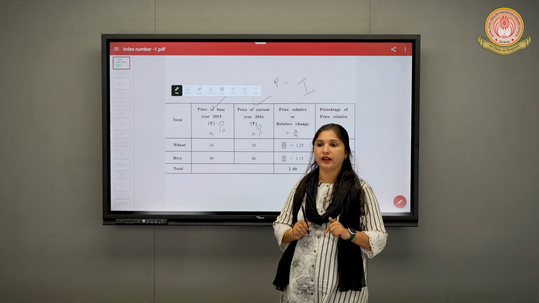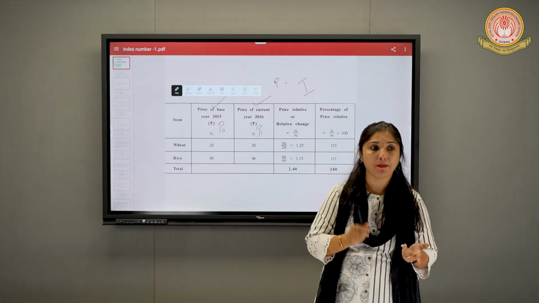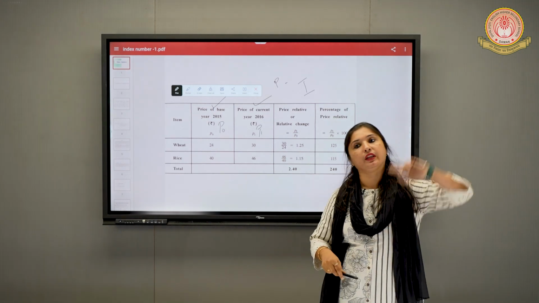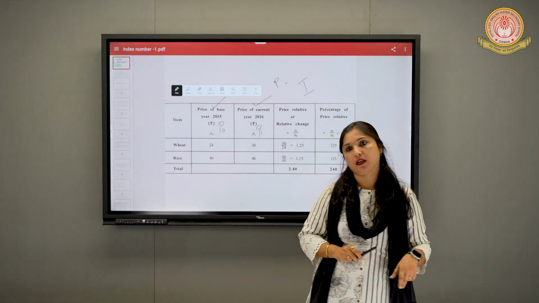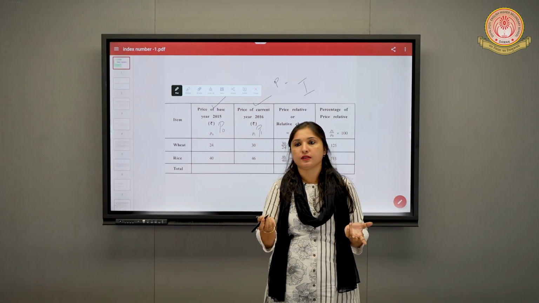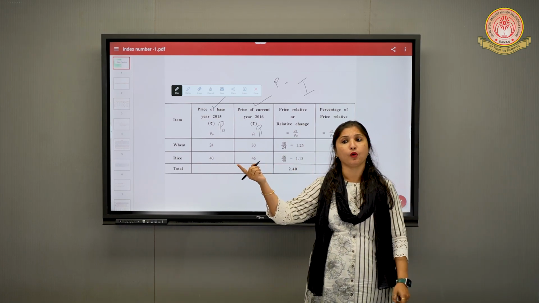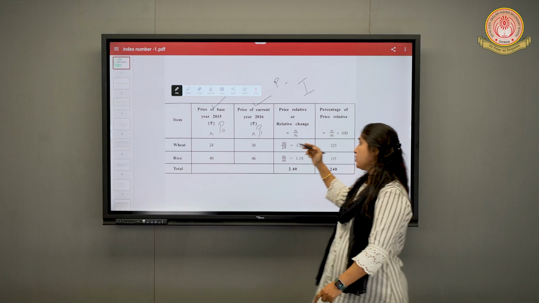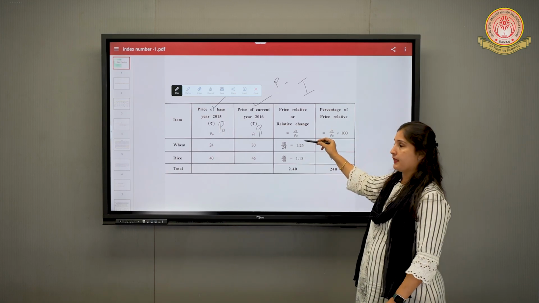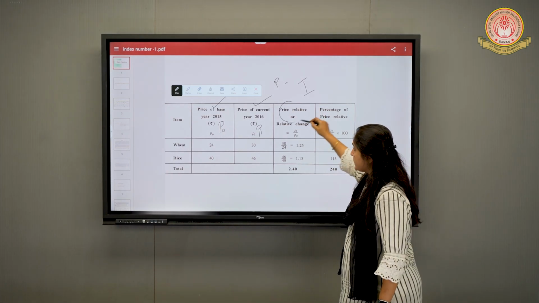Now, in index number, we are comparing the price of the current year with that of the base year, so you can understand the formula also, and we are finding the percentage change. So we have to multiply it with what? Here, P1 by P0 is the price relative.